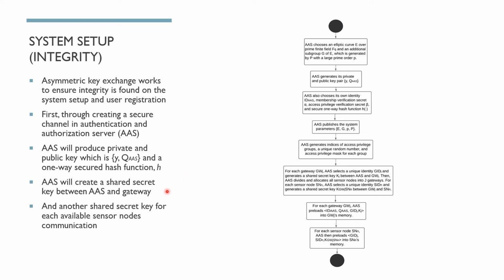Then, to secure the integrity of communications between AAS and gateways, AAS will create a shared secret key, and for each available sensor node's communication in the gateways, AAS will create another shared secret key.